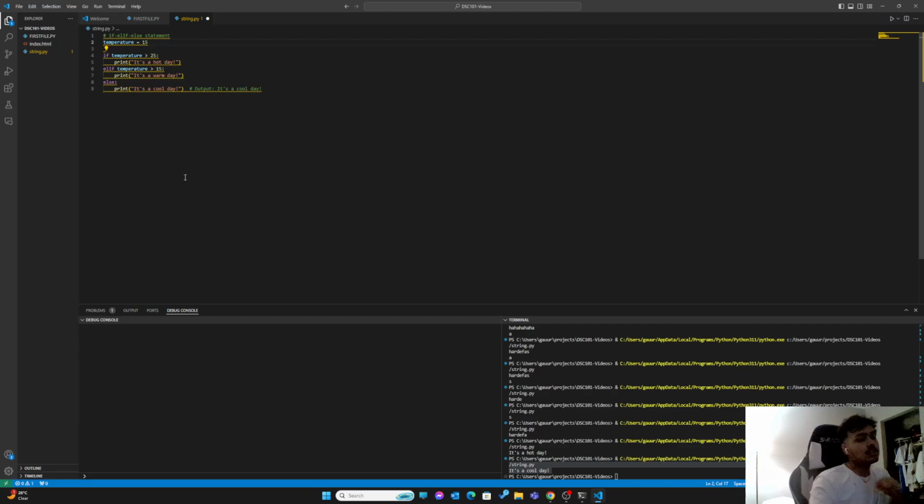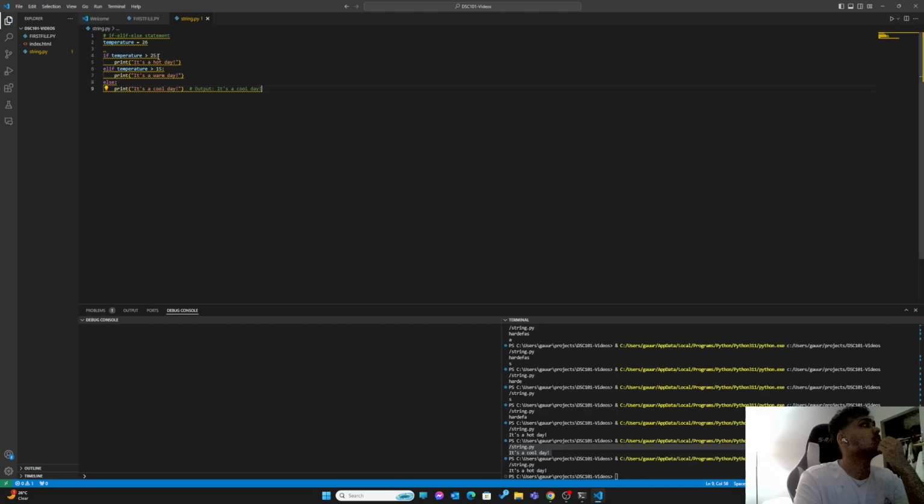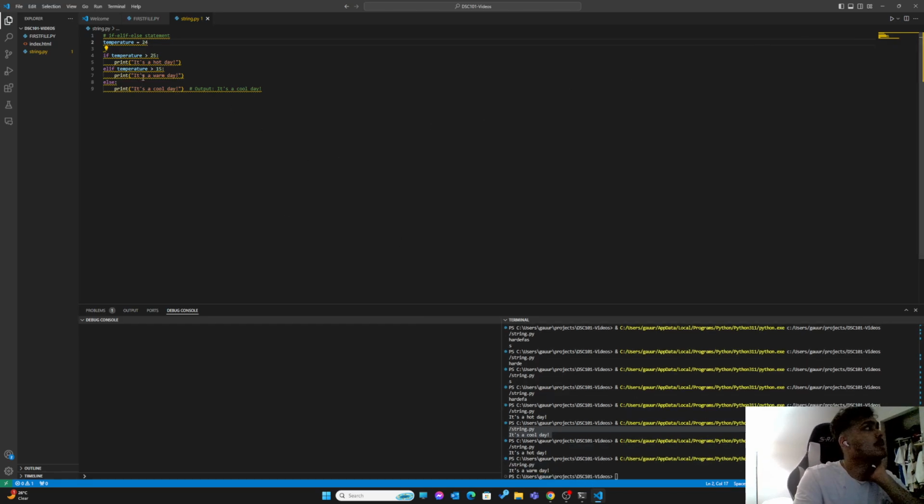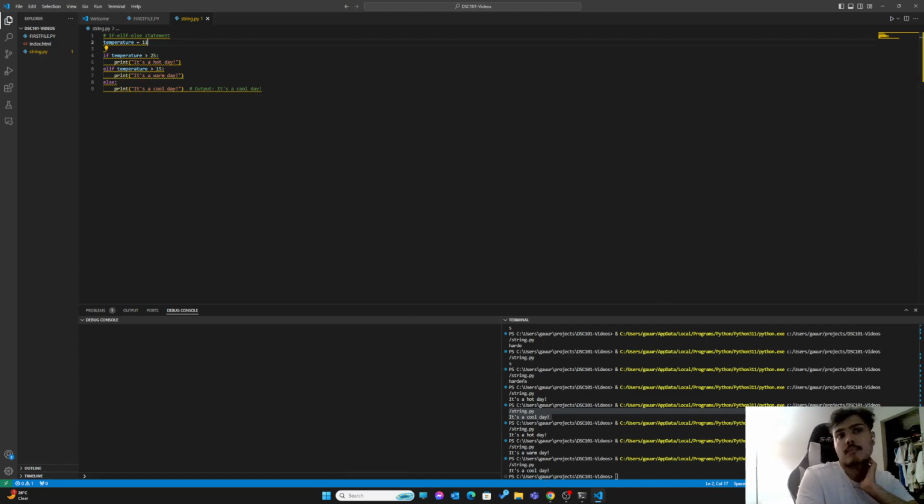So let's see. First, let's put 26 over here. 26 is more than 25, so it's a hot day. And remember, when it executes one if statement, it will not go to the elif statements or the else statements. It goes chronologically from top to bottom. What if it is 24? If it's 24, it's a warm day because it's more than 15. And what if it's less than 15? Let's say it is 11. We wish to be in 11. It's a cool day.